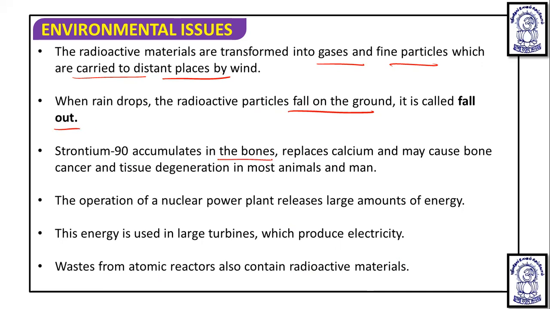Strontium 90 is known to accumulate in the bone, replace calcium, and may cause bone cancer and tissue degeneration in most animals and man. This way, radioactive waste affects living things.